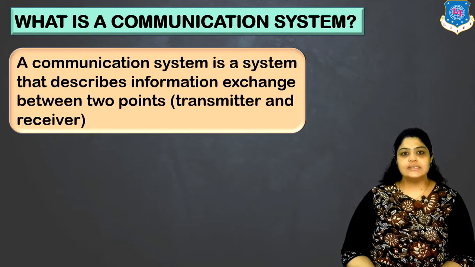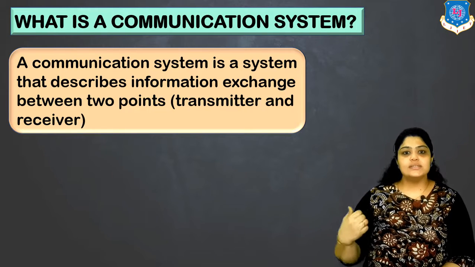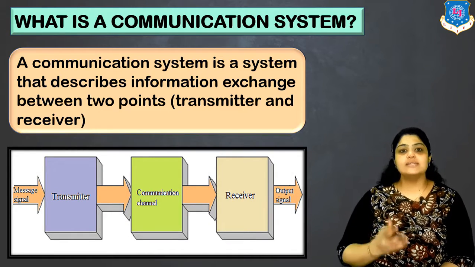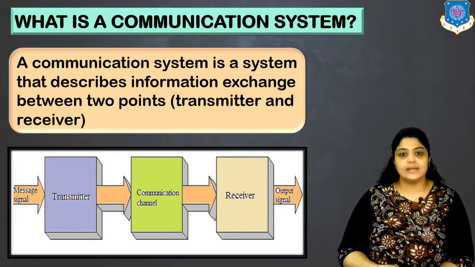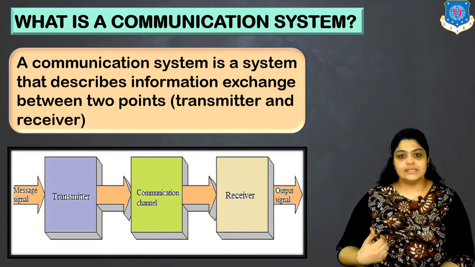A communication system is a system which describes information exchange between 2 points. These 2 points are the transmitter, which transmits or sends the signal, and the second one is the receiver, which will receive the signal. So this is just a brief about what a communication system is, and how it transmits and receives data. So you have an input signal which is given to the transmitter.